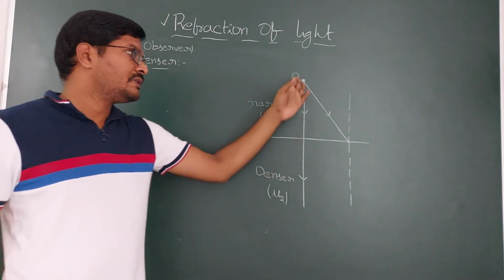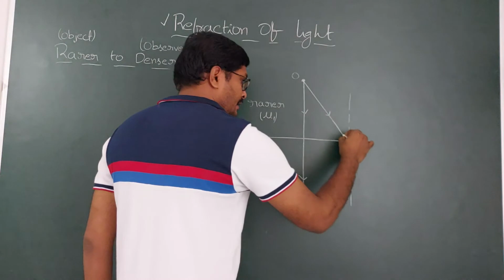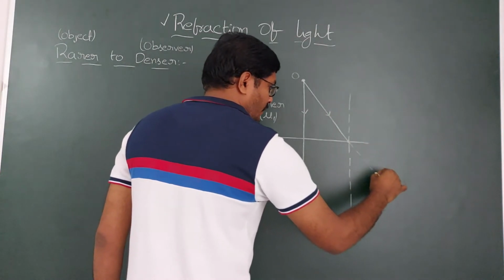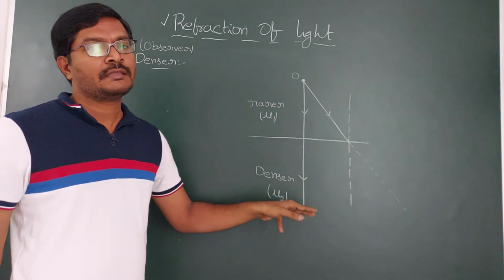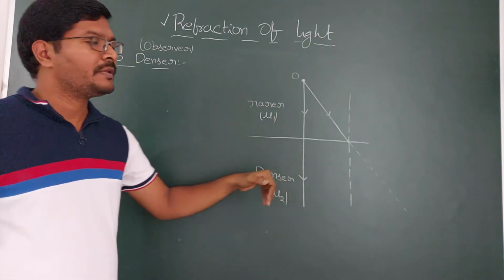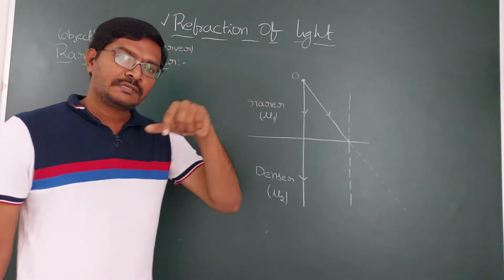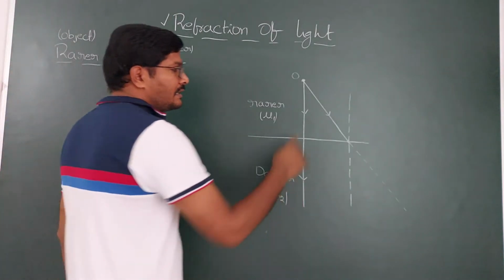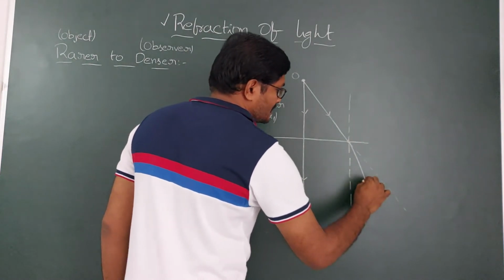So this must be the original direction, if there is no medium change. But there is a medium property change, so it is going to refract. That means, how does it refract when light travels from rarer to denser? Already we have seen in the previous class, when it is traveling from rarer to denser, then it is going to bend towards the normal.